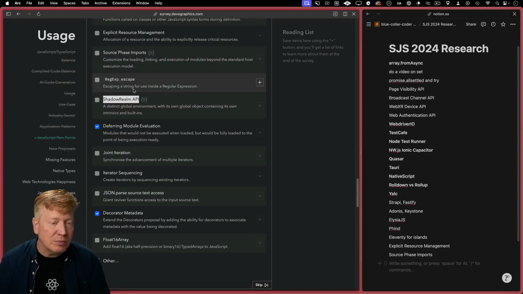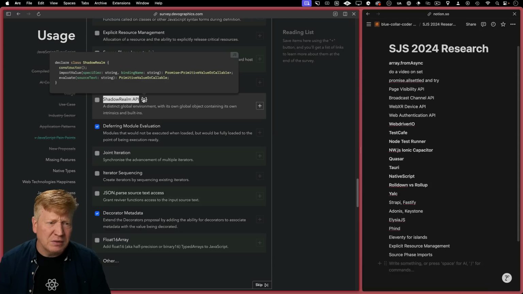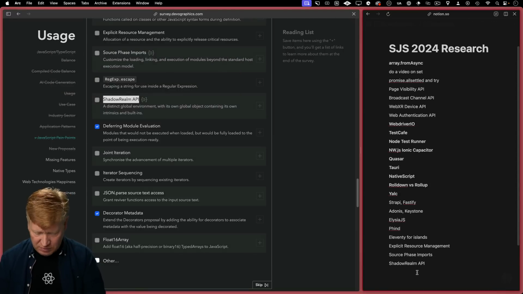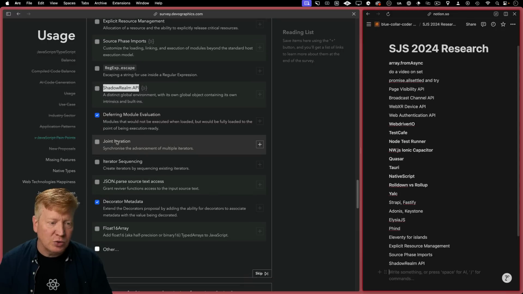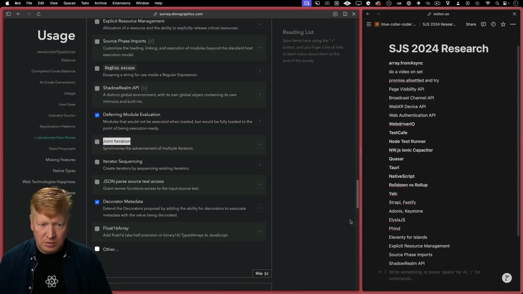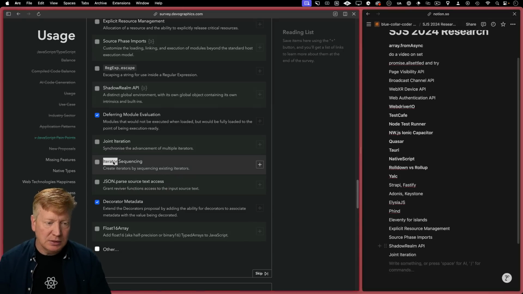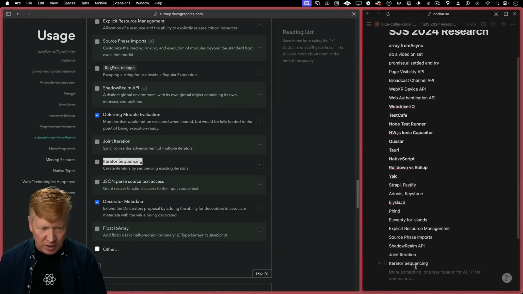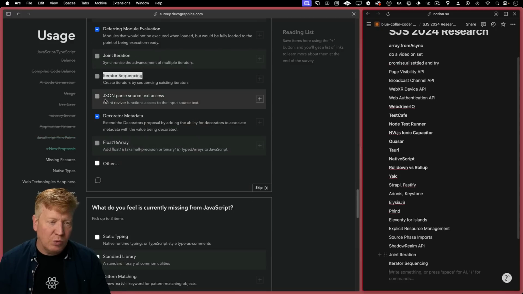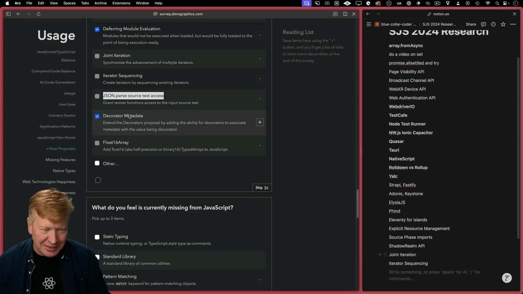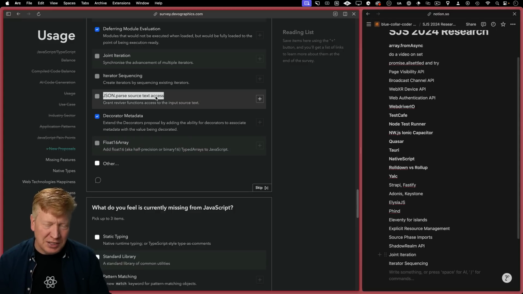Let's see. Oh, Shadow Realm. Oh, wow. Geez, I don't even know. What is that? Okay, maybe that's like sandboxes and stuff? Ugh, okay, we got to figure that one out. Joint iteration? Sure. Although, do we really use a lot of iterators? Not me. Iterator sequencing. Yeah, sure. Let's take a look at that. And wow, that is obscure. And Float16 or wait. Is that like we just didn't have it? Like, oh yeah, whoops, we just forgot Float16. Yeah.